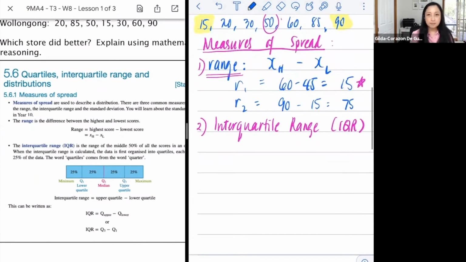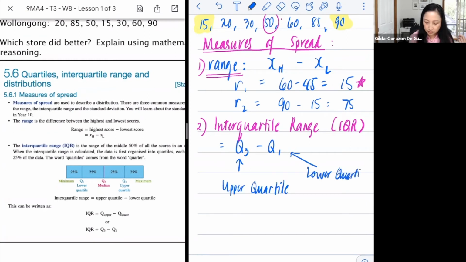IQR is simply, it disregards your highest and the lowest, but it calculates your Q3 minus your Q1. What's Q3 and Q1? Your Q3 is what you call your upper quartile. And then your Q1 would be called your lower quartile.